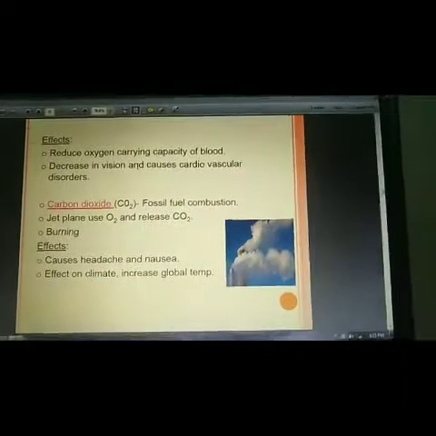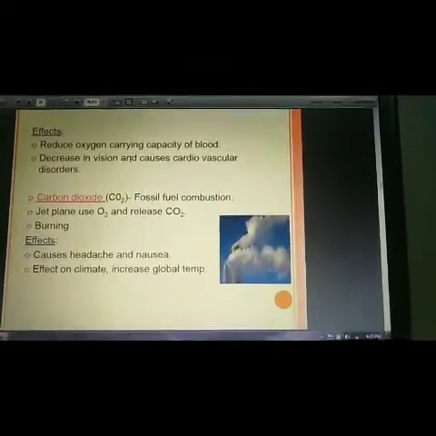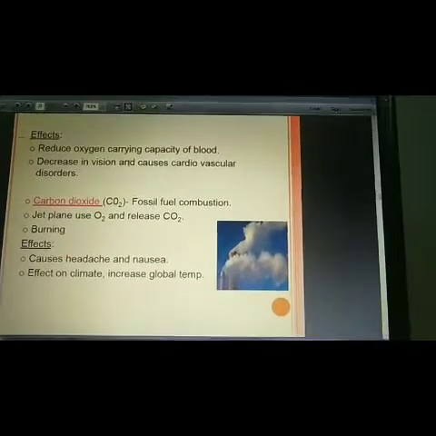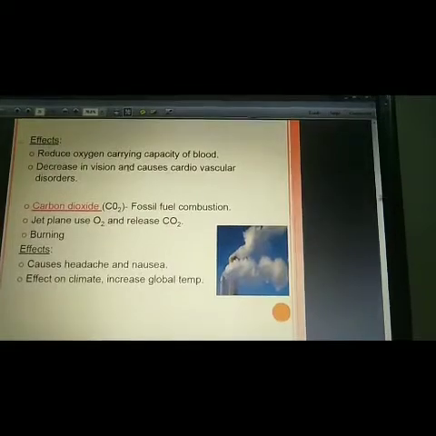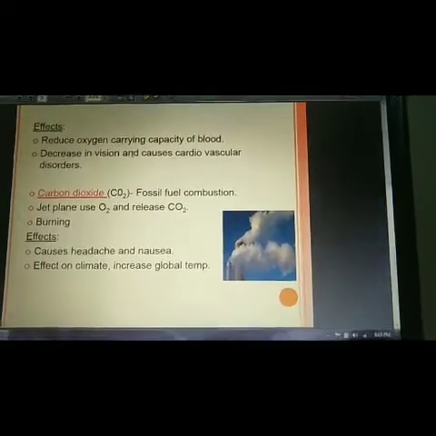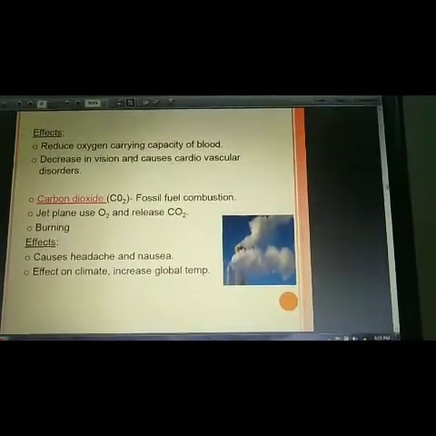So what is the effect of carbon monoxide? The main effect is to reduce the oxygen carrying capacity of the blood. In human beings it also decreases vision and causes cardiovascular disorders.